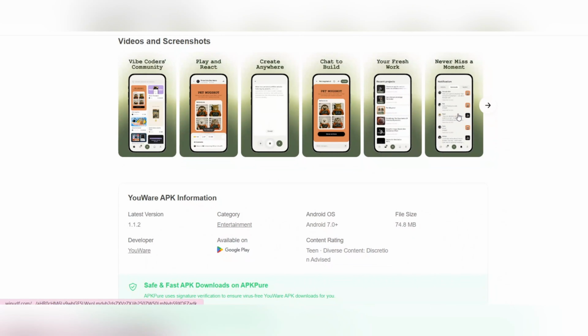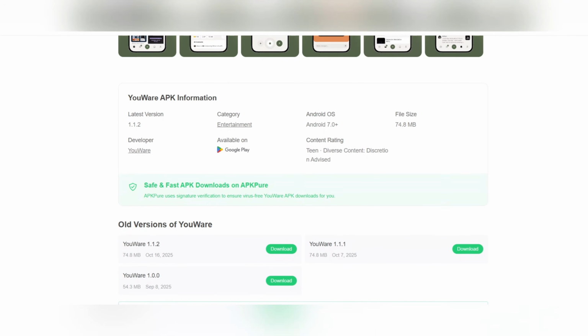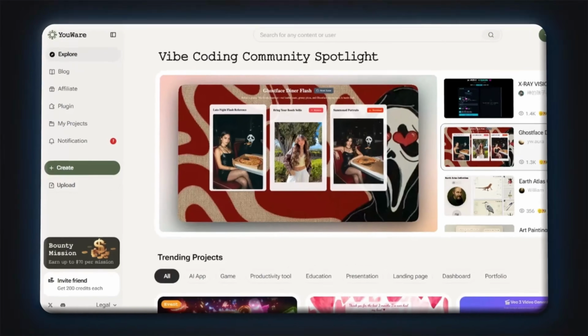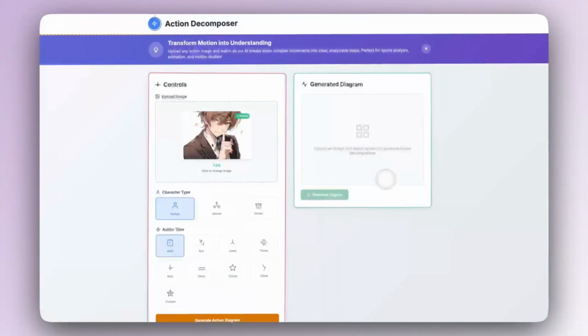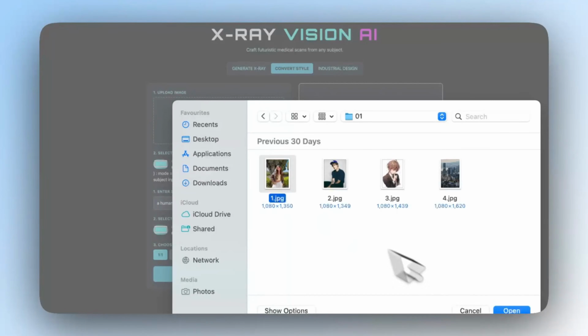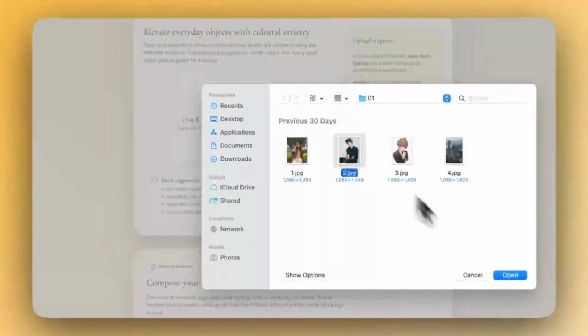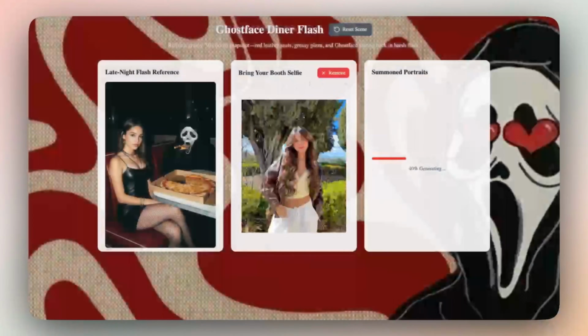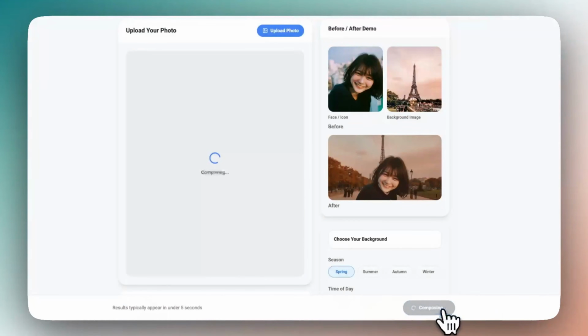The interface is designed to be fast and super easy to use, so you can quickly view, edit, and share your existing projects anytime, anywhere. In fact, YouWare has made sure your creativity is no longer tied to a desktop. Now you literally have a full AI studio right in your pocket. The mobile version will be available to everyone soon, so make sure to follow the link in the video description and be among the first to try it out.